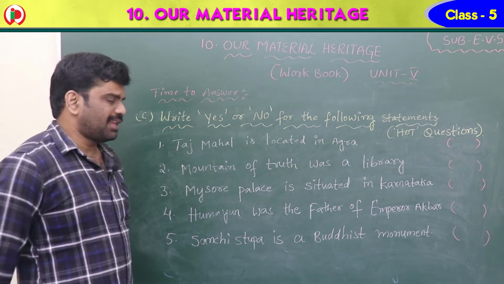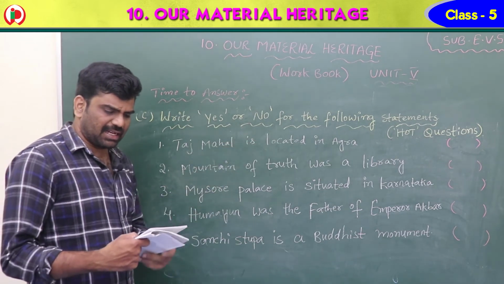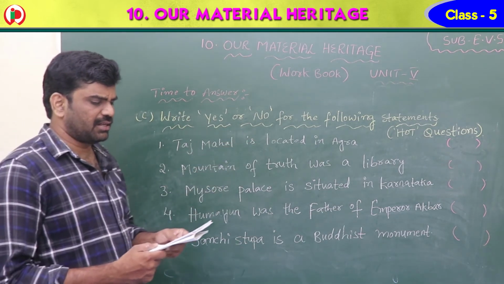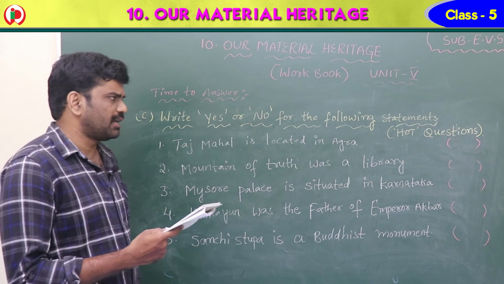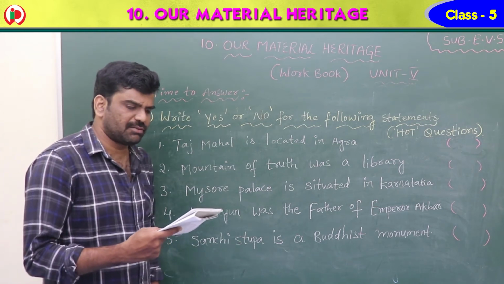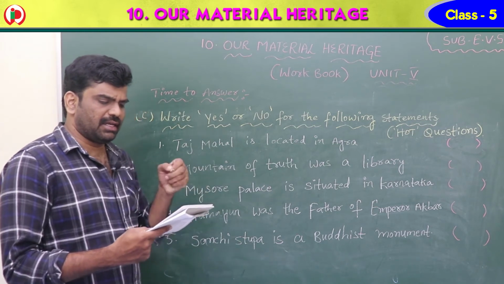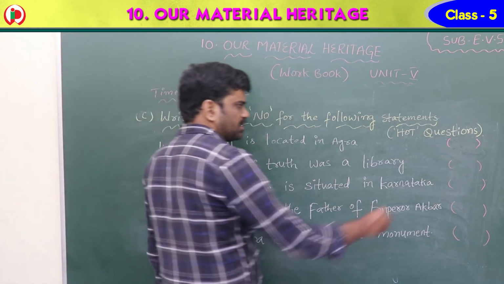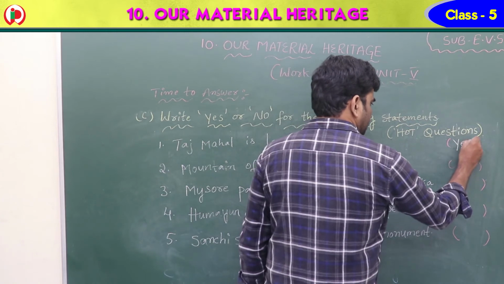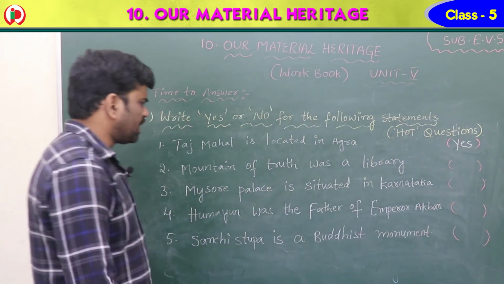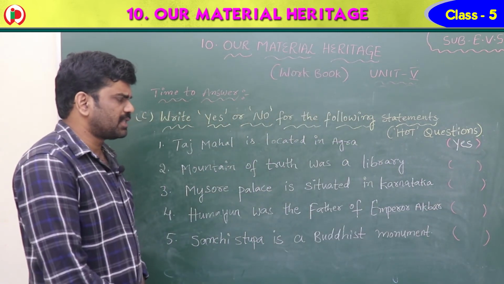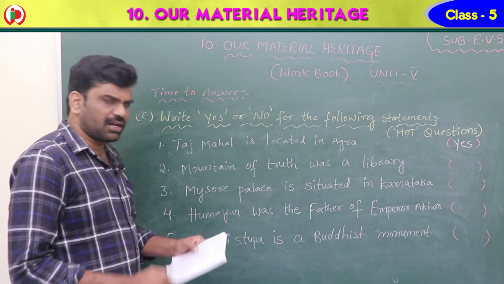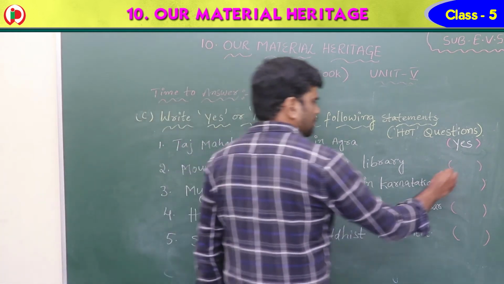First one, Taj Mahal is located in Agra. What is the answer, children? Taj Mahal is located in Agra, yes or no? Yes. Taj Mahal is located in Agra. So the answer is yes. Mountain of Truth was a library, yes or no? Yes.